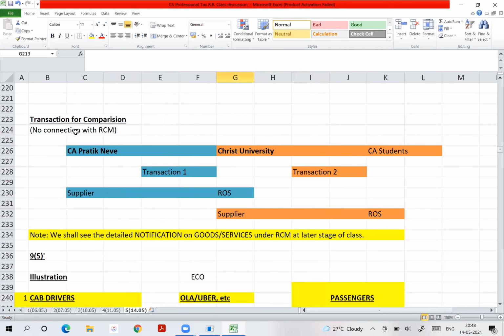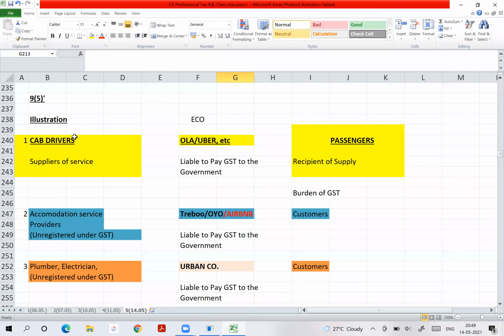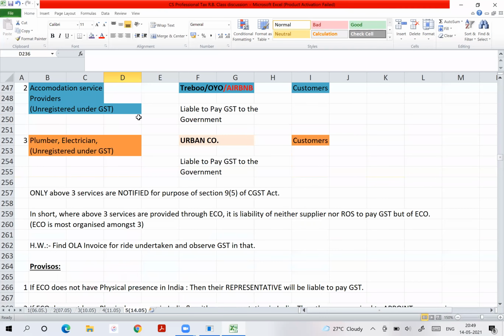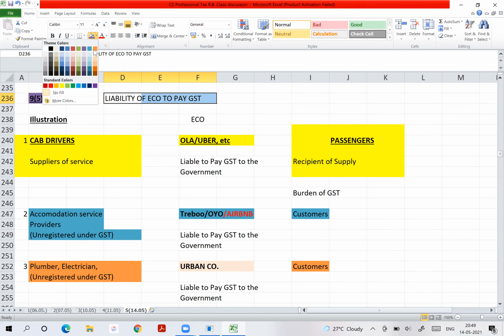Okay. Then some transactions I have given you. You can go through that. Section 9 subsection 5. What is 9 subsection 5? 9 subsection 5 is the liability of the e-commerce operator to pay GST. You tell me whether this liability of ECO to pay GST is in every case or in notified cases.